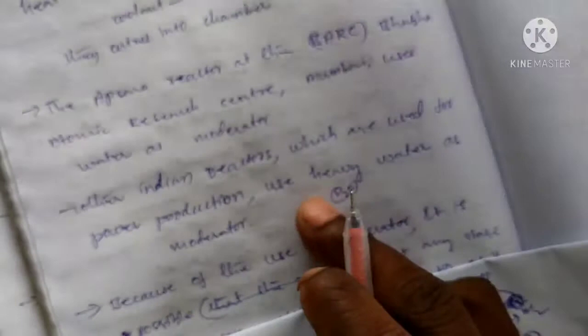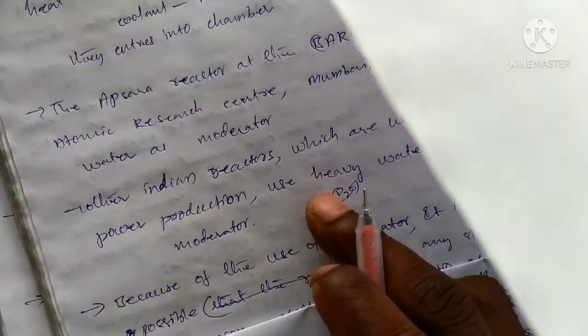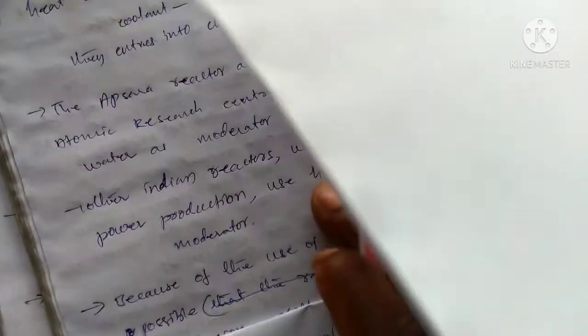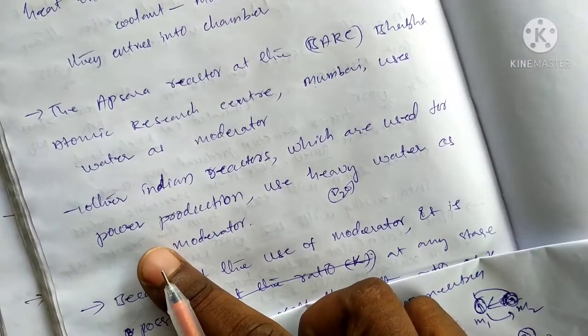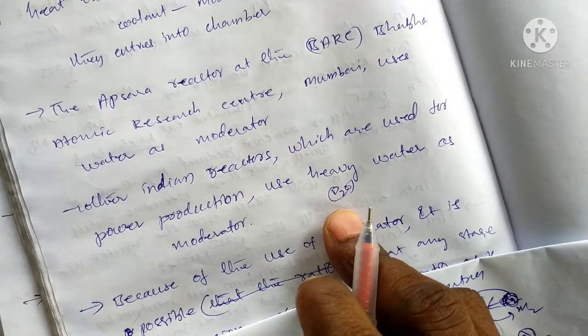The D2O moderators help in power production. In nuclear fission, some amount of energy is released, and this released energy is kinetic energy. The released energy can produce electricity, which is the power form, by using the D2O moderators.